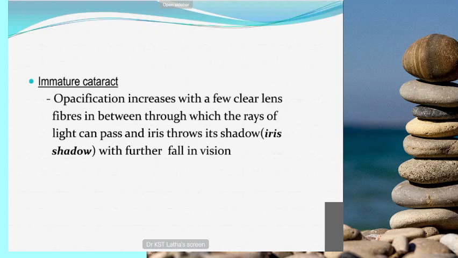Immature stage. Normally we see the patient during the immature stage. In the early stages the patient will not come to the hospital. In the immature stage the opacification gradually increases, but still a few clear lens fibers will be there, so the light can pass through, and that's why the iris shadow is formed. Because of the presence of the clear lens fibers, the light rays can pass through and form the iris shadow over the clear lens fibers. So this is the important differentiating point between immature cataract and mature cataract.